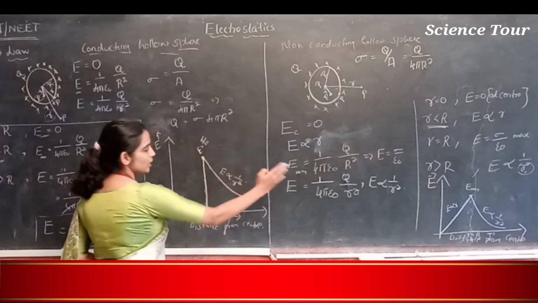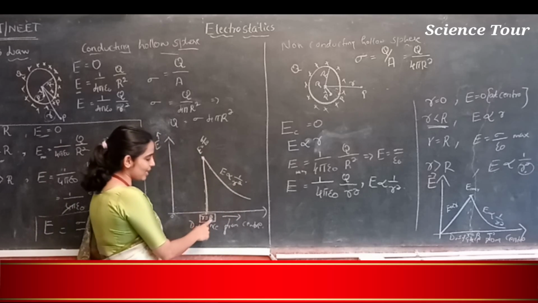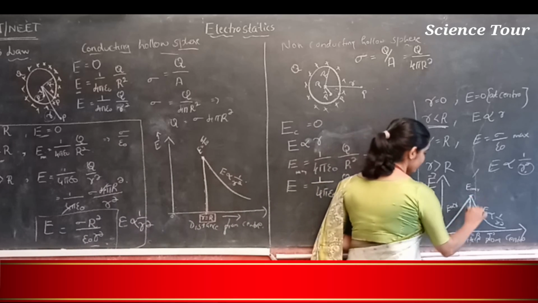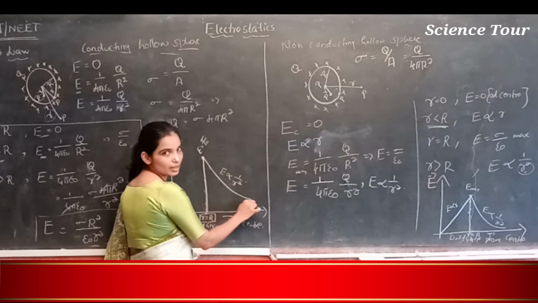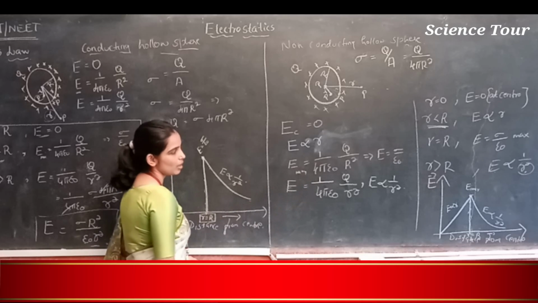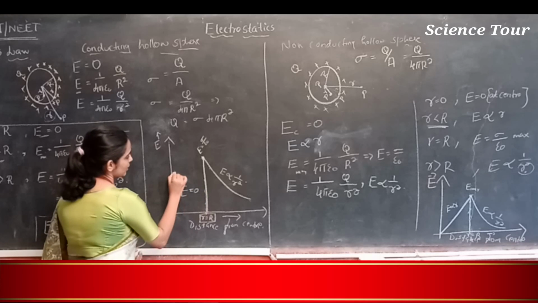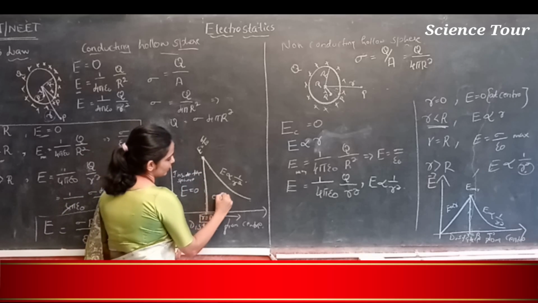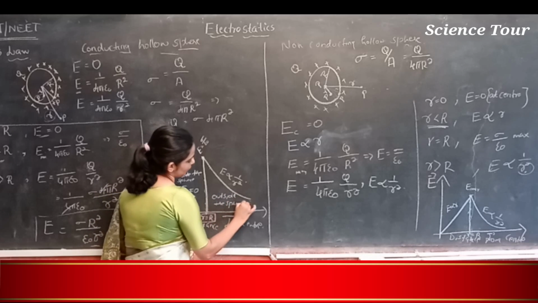So, the graph explains things clearly. Electric field is maximum when the radius and the distance from the center are the same. It's the same here also. Electric field decreases rapidly when distance from center increases outside the sphere. But here inside the sphere electric field is 0. This part is inside the sphere, and this part is outside the sphere.